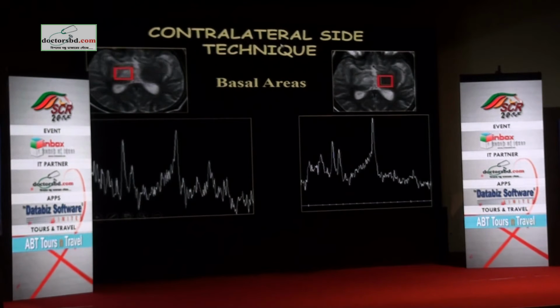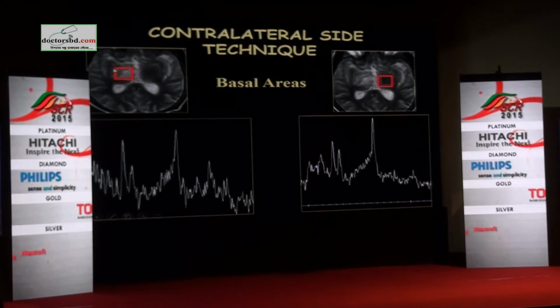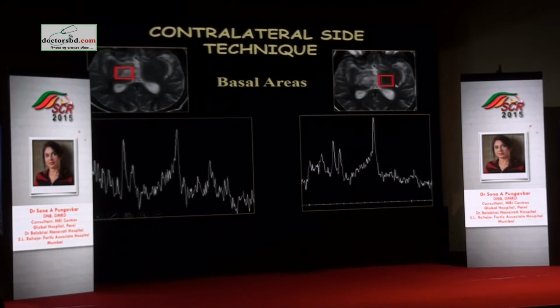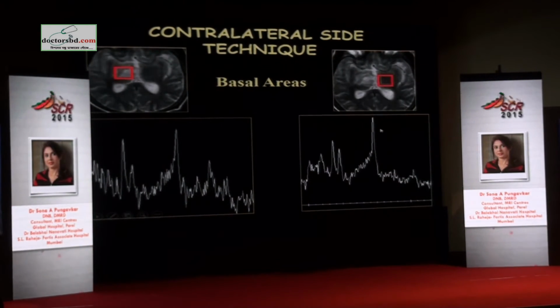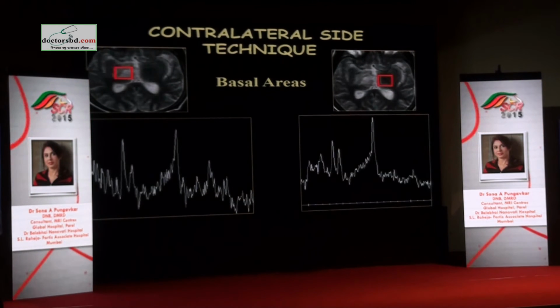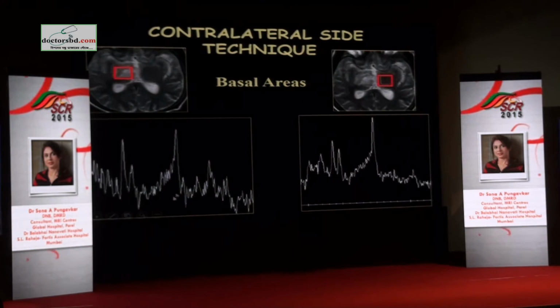So this is what I meant by contralateral side technique, as I told you to do it in the previous patient. So you have an abnormality here. So what do we see in the spectrum? And I have taken a contralateral normal. Why do I want a contralateral normal? Because I'm not used to looking at a spectrum from this location. So I should know what the normal looks like, so I can comment on how much is the disturbance.